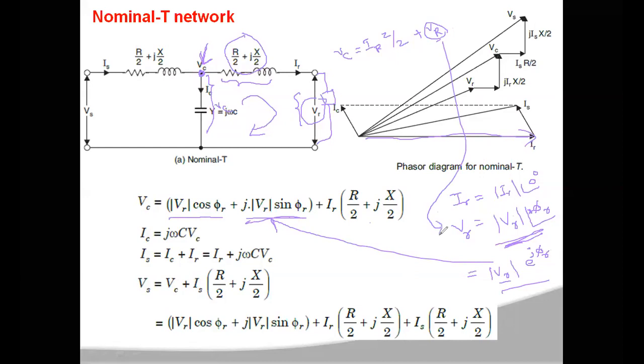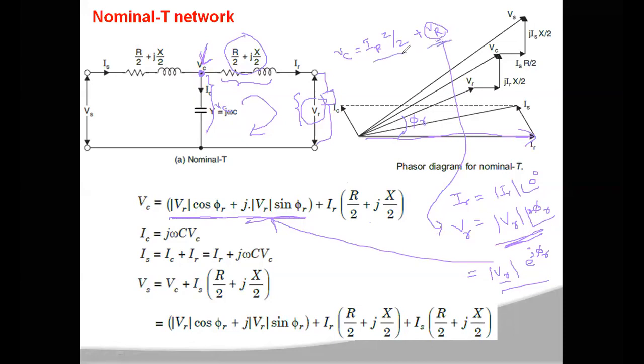You are taking the receiving end current as reference, so then your receiving end voltage will be leading at an angle of phi R. The angle between VR and IR is phi R. So in polar form, this is magnitude of VR into e power j phi R, which can be written as magnitude of VR into cos phi R plus j into magnitude of VR into sin phi R. So this is the VR value.